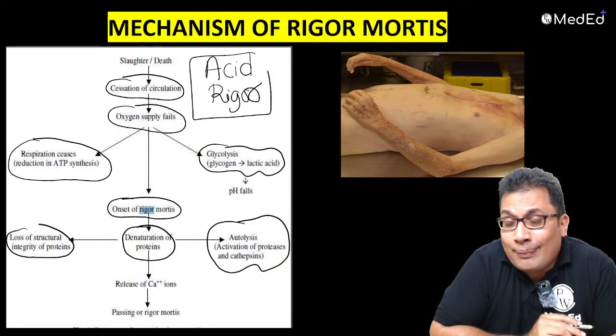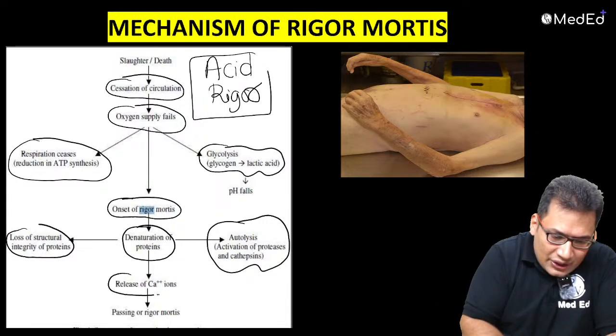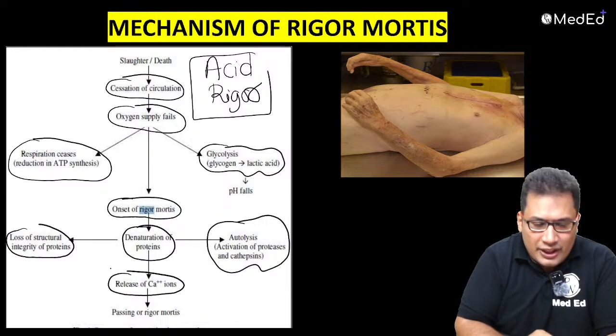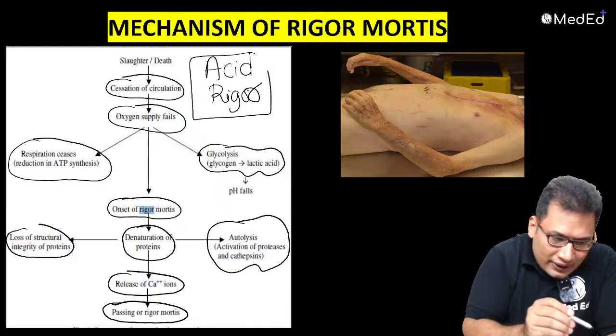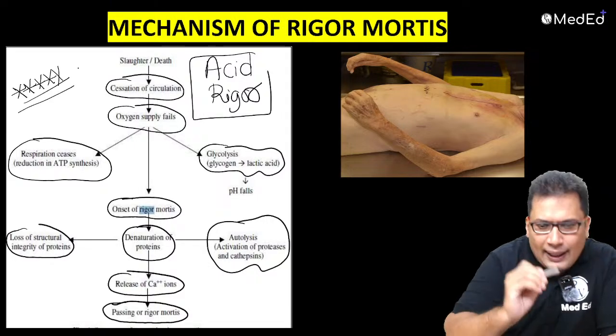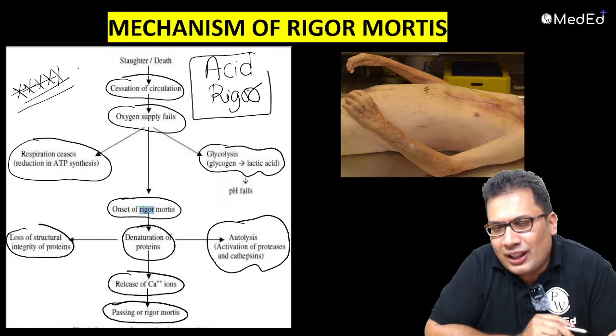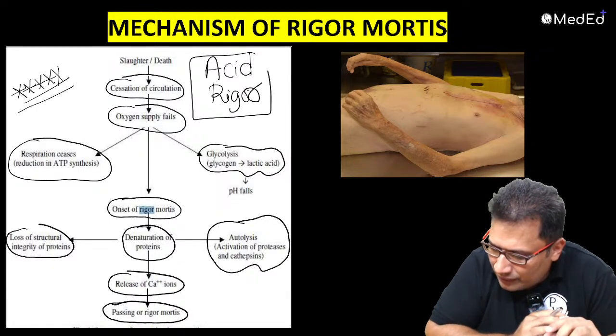They are going to separate the actin from the myosin. So that leads to release of calcium, and passing of rigor mortis. This is a very, very important flow chart you need to write in the exam, the mechanism of rigor mortis. Okay guys, have you understood this?